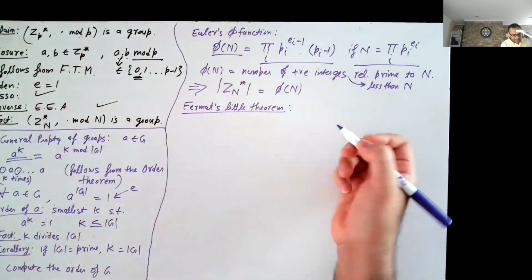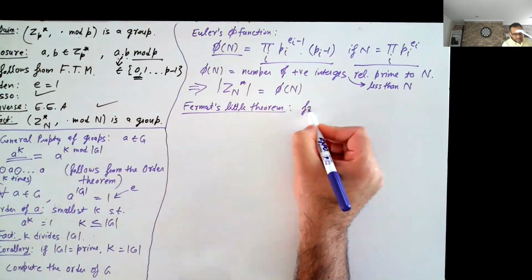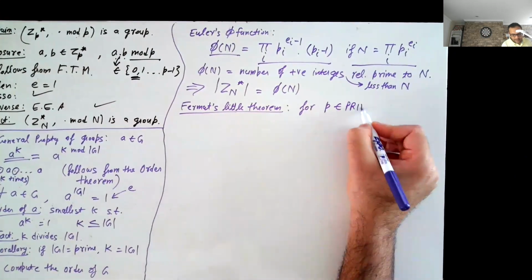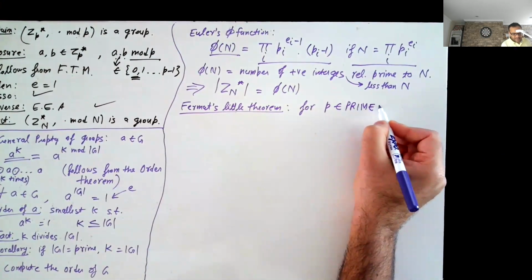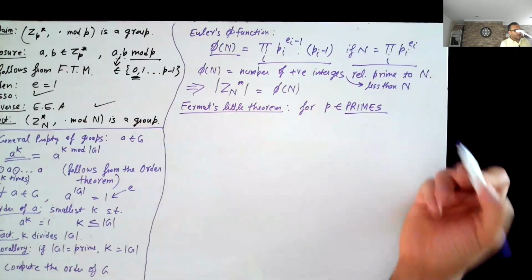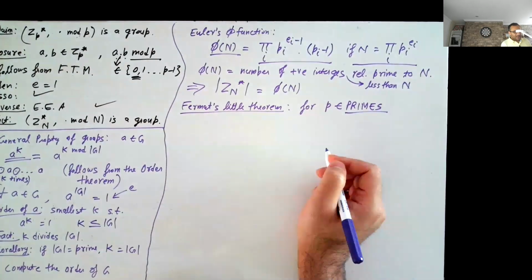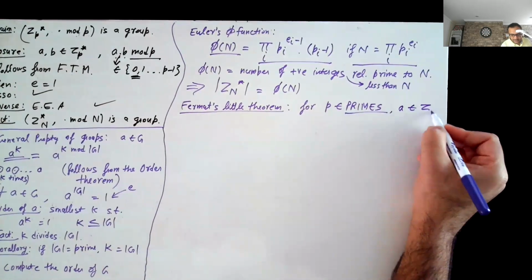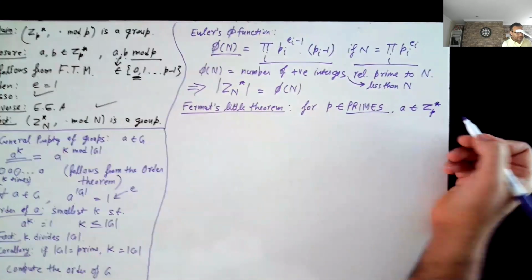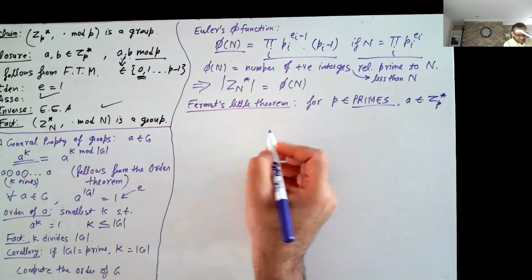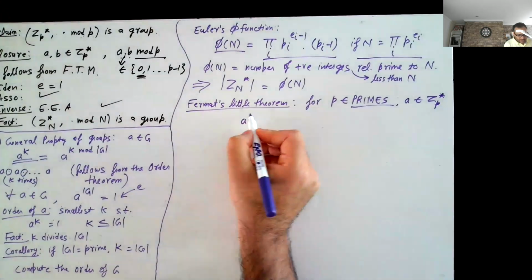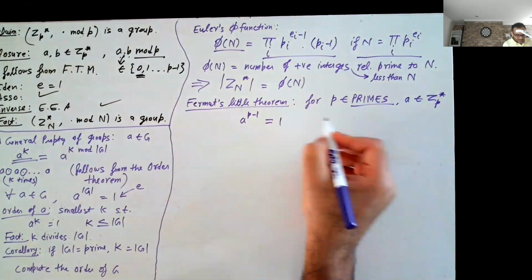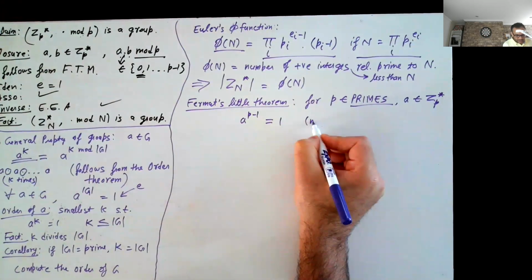Fermat's little theorem just says that for a prime p, this is the usual representation for denoting the set of all primes, for any element a in, let's say, Zp star, a to the power p minus 1 is actually equal to 1. And this whole equation is mod p.